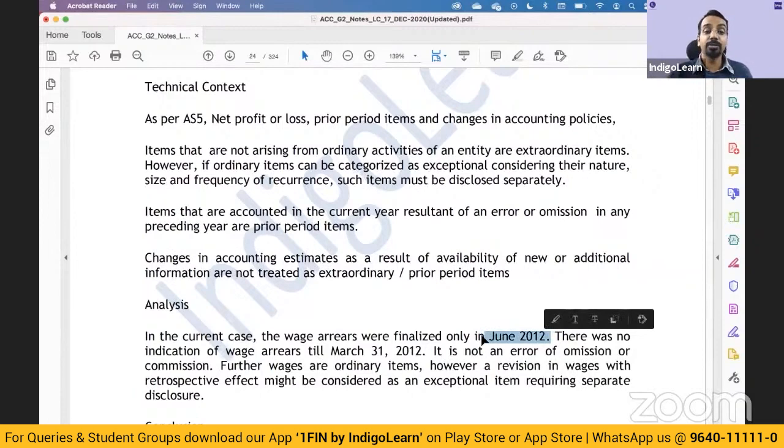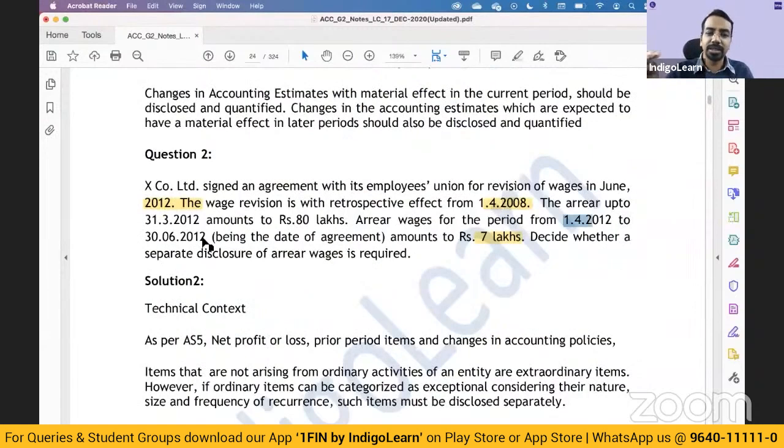And wages that you pay to the employees, these are ordinary activities. But some ordinary activities may have a significance, because of which you may require a separate disclosure. They may be exceptional items. You are paying 5 years of wages in a single year. In that case, definitely there is something which is significant. There is something which is material, and hence a separate disclosure may be required. And also note, whatever is the amount from 1st April to 30th of June, these are ordinary activities. These are the expenses pertaining to the current period only.